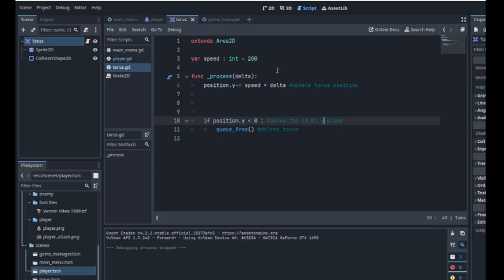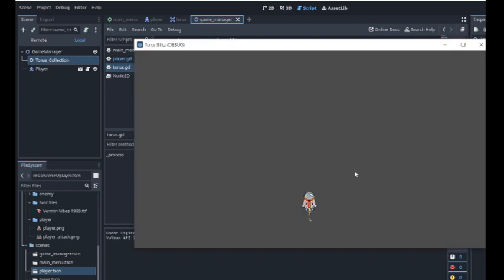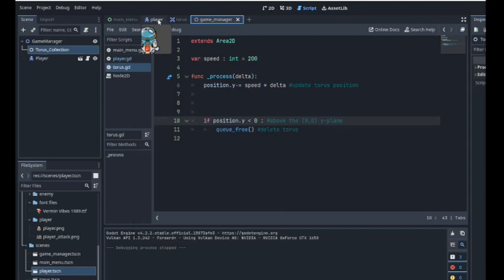It's the y plane. Now if we go to our game manager and hit space or left click, then the Torus goes forward. It's pretty good, but it's not rotating.